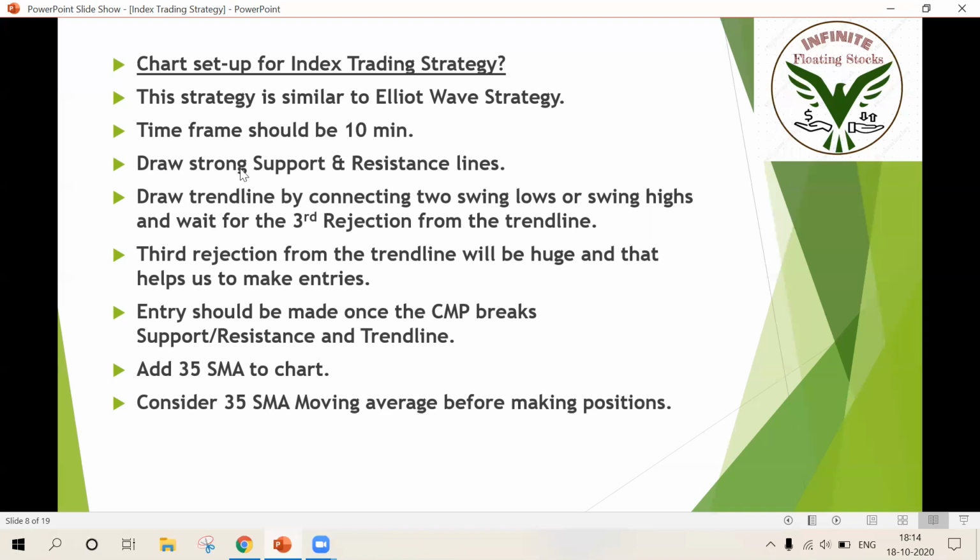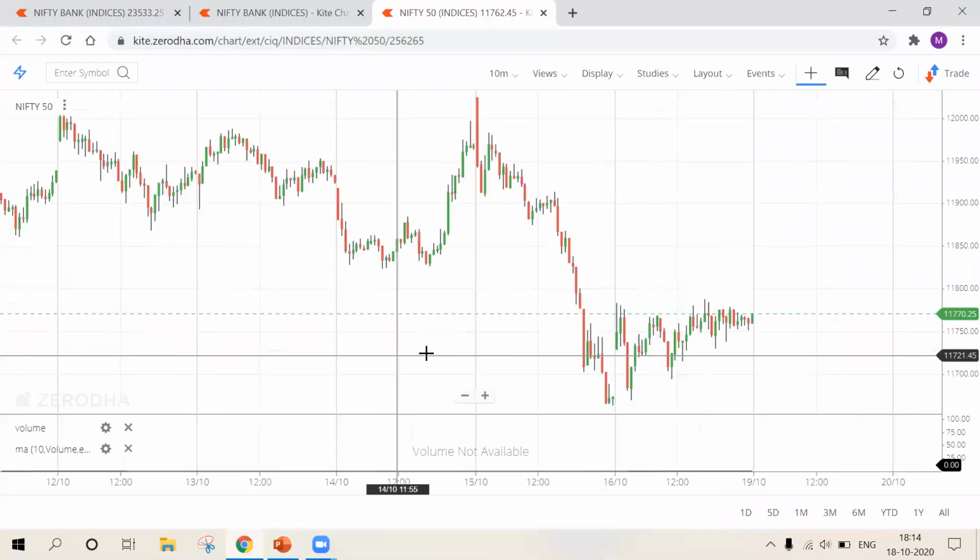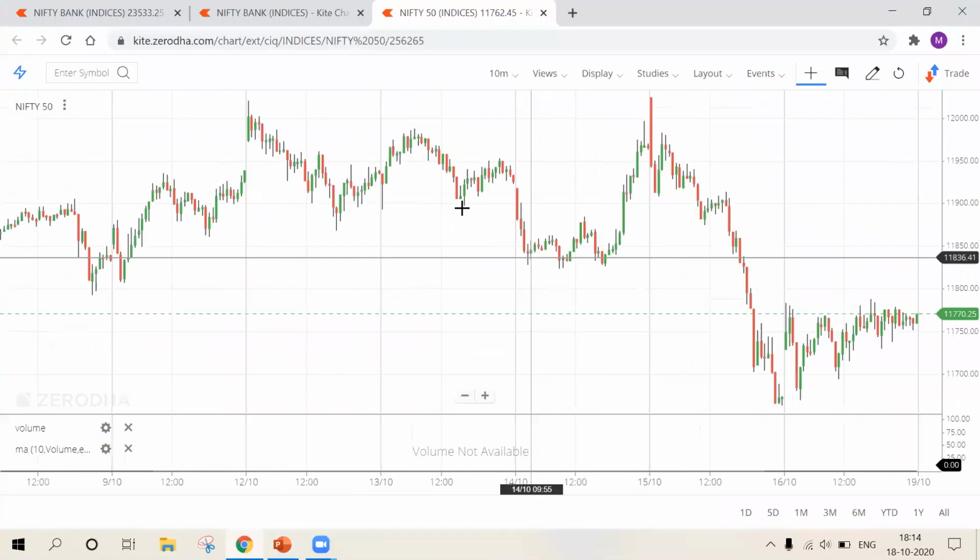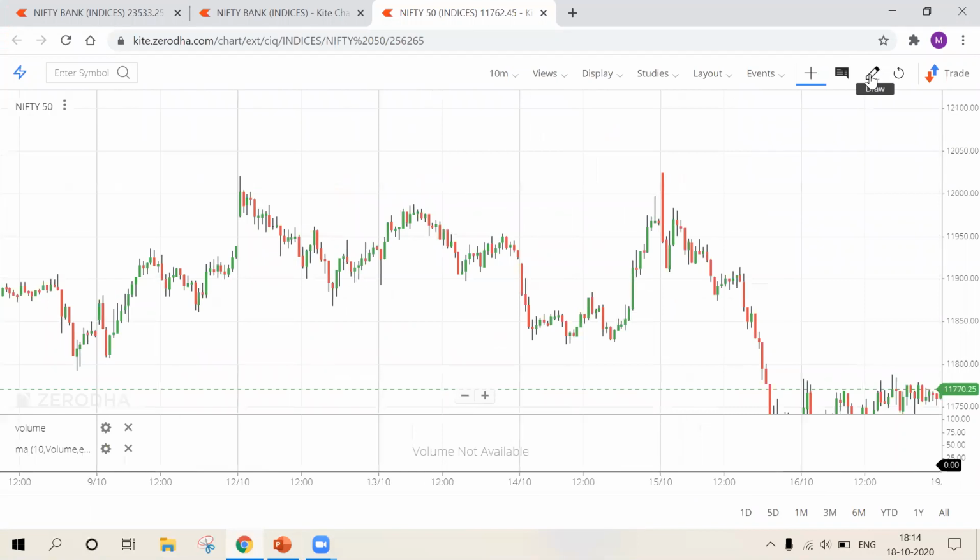You need to draw strong support and resistance lines, draw the trend line by connecting two swing lows or swing highs, and wait for the third reaction from the trend line, because the third reaction will be huge and that helps us make entries. I already explained all these things in the Elliott wave strategy. Let's get onto the charts and try one example. This looks amazing.